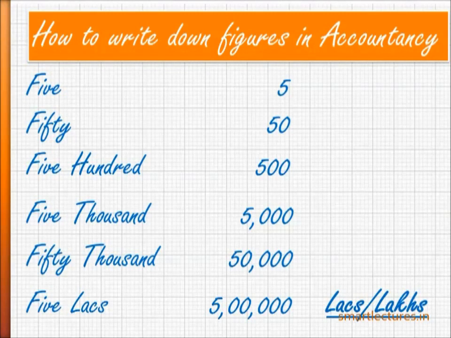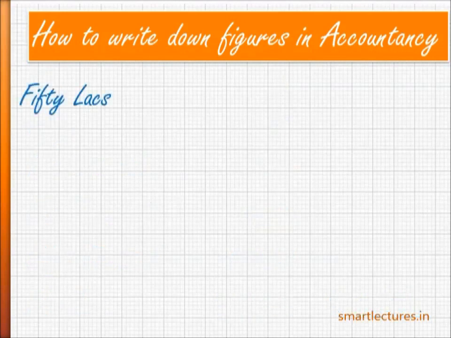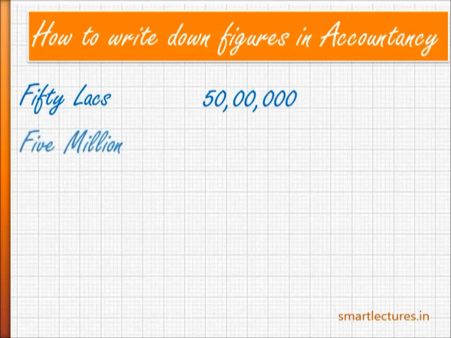They use millions. So suppose if you want to write down 50 lakhs, how will you write down? 50,00,000. But 50 lakhs is called 5 million in Western countries. How do they write down? 5,000,000. So this is the difference between millions and lakhs.